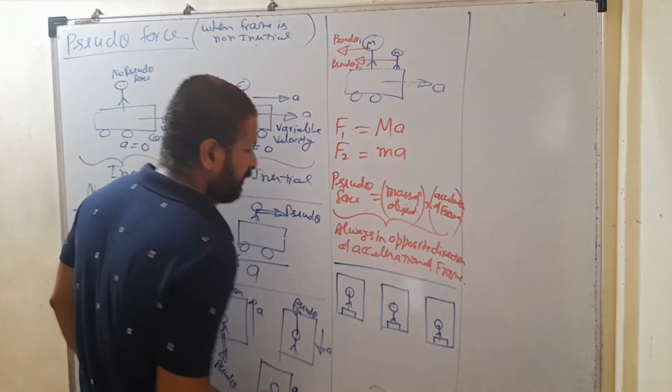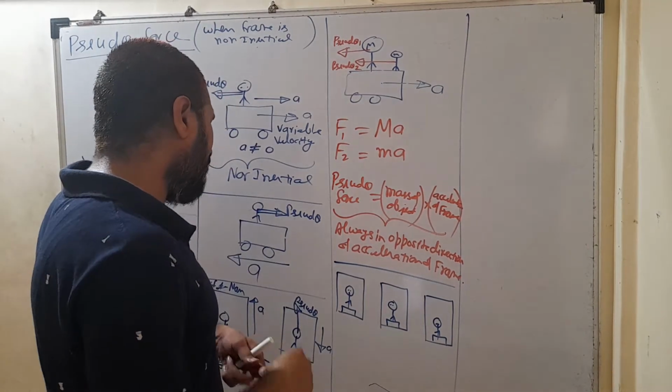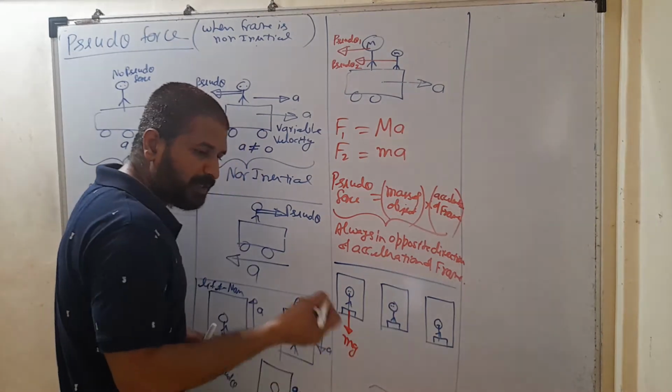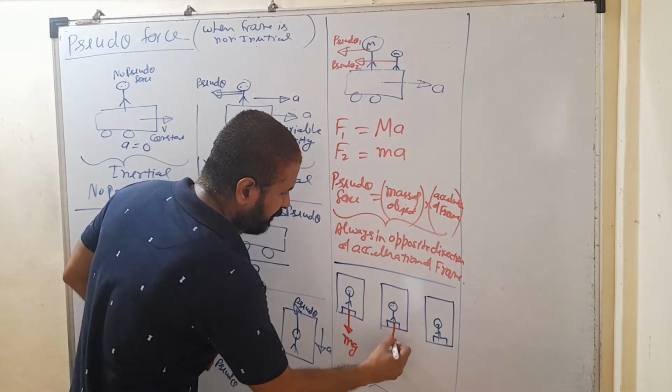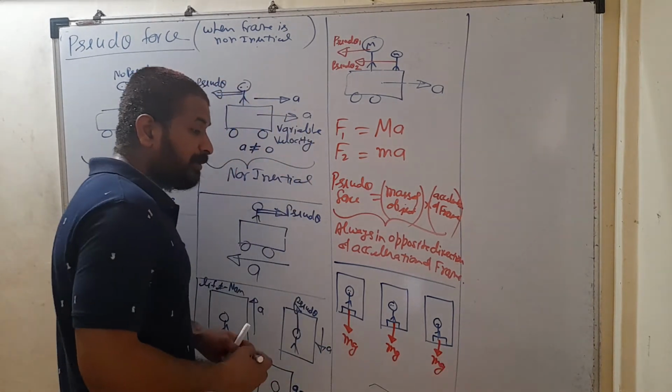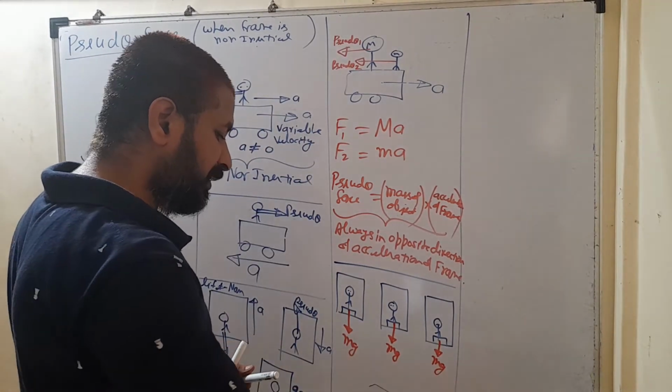In all three cases the mass of the man is m, so his weight is mg, because weight always acts in the downward direction due to gravitational acceleration.